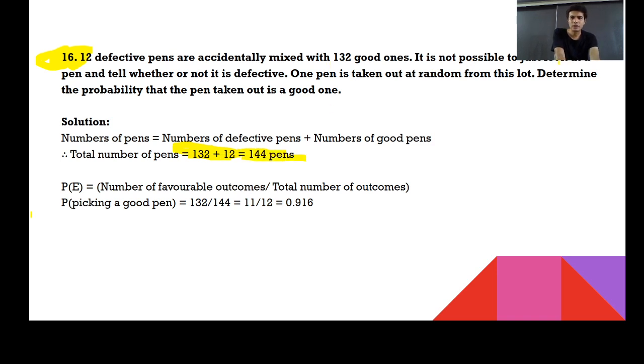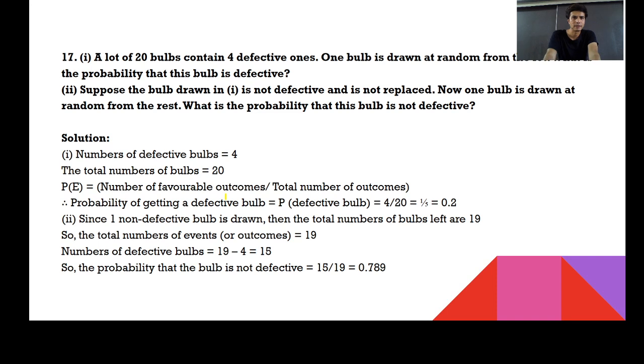Next. It is not possible to just look at the pen and tell whether it is good or not. Unless and until you use it, you cannot identify. Now, one pen is taken out at random from this lot. Find the probability that the pen taken out is a good one. How many good are there? 132. Upon total, how many? 144. So this probability could be 11 upon 12. So directly you can say that the answer could be in the format of 11 upon 12. Fine. Go for the next one.